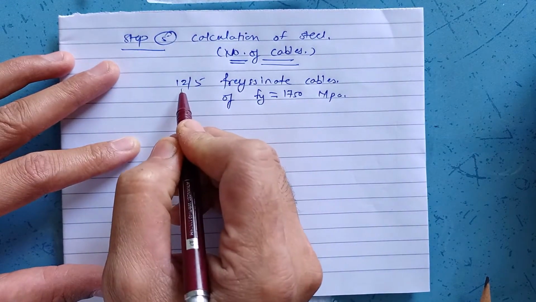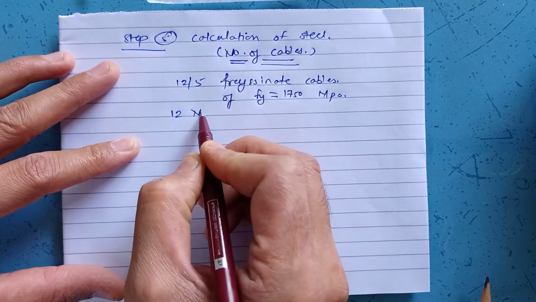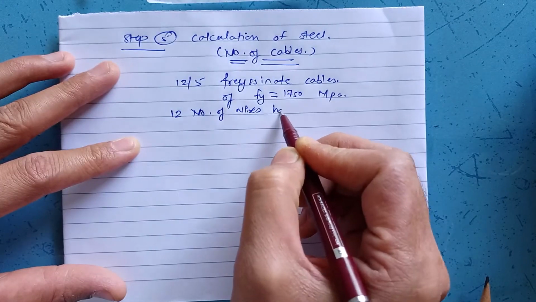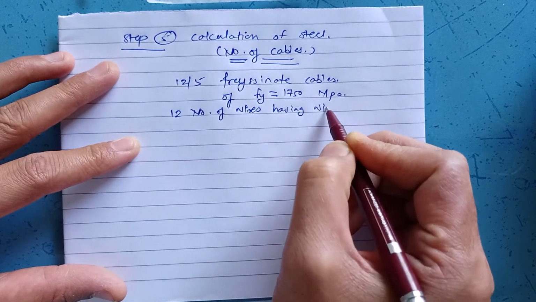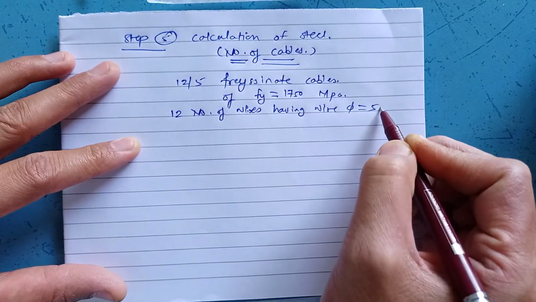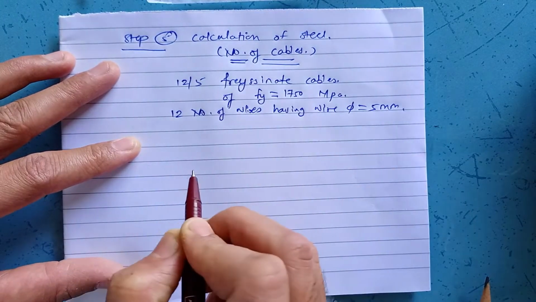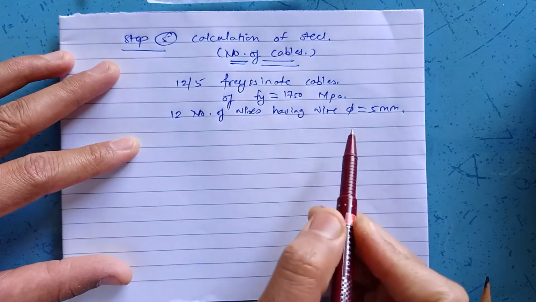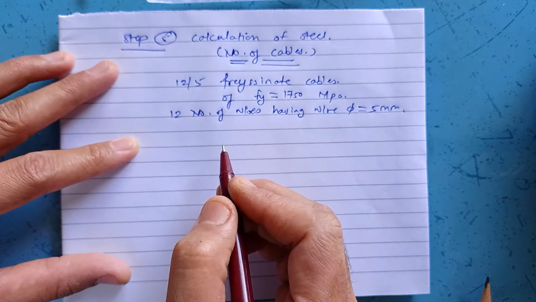Now you might be knowing what is 12/5. 12/5 is nothing but 12 number of wires having wire diameter 5 mm.